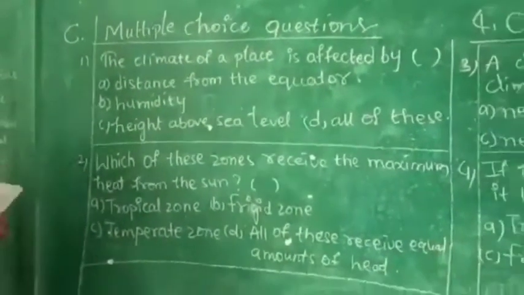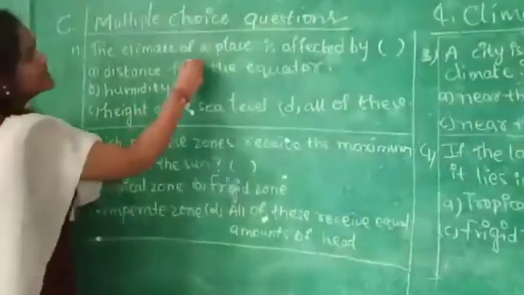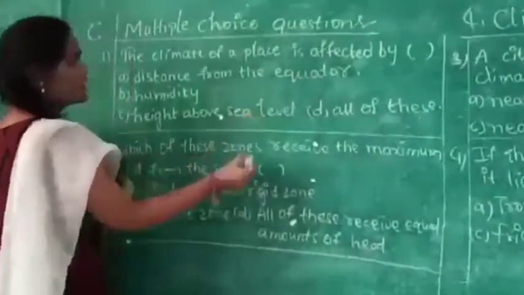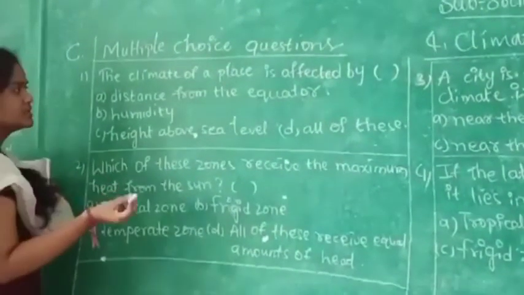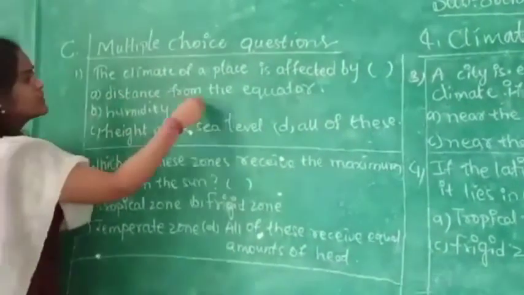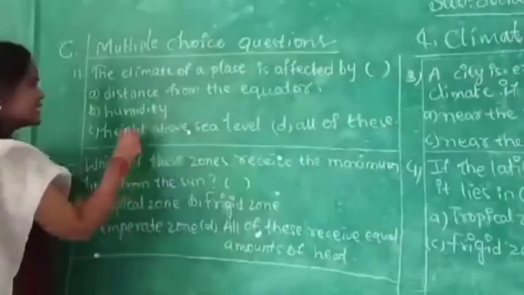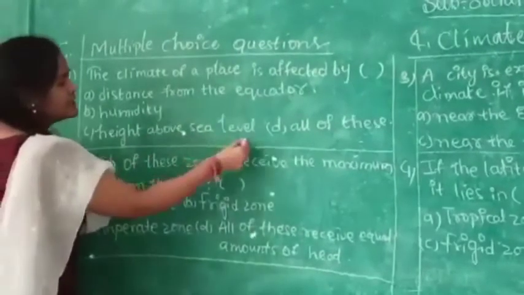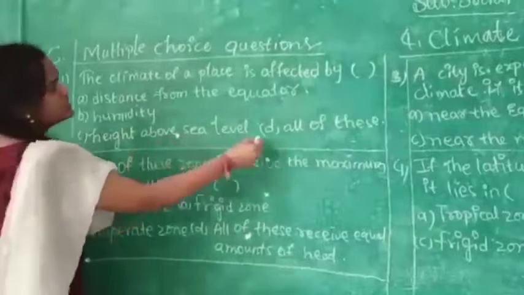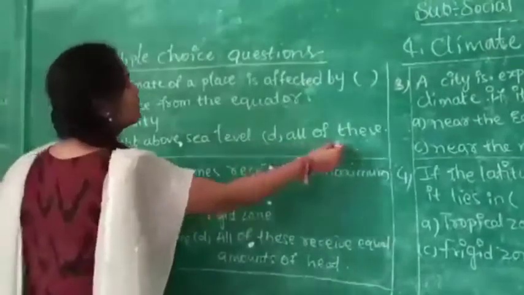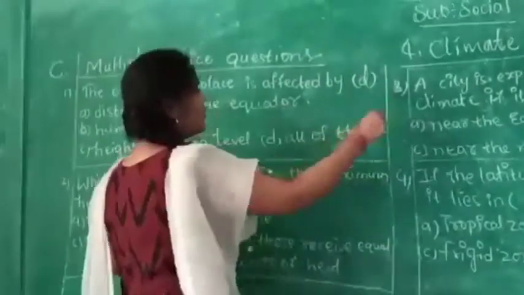See the first one: the climate of a place is affected by what? Already we discussed in the lesson the factors affecting the climate. In that we learned distance from the equator is there, humidity is there, height above the sea level is there. Then what is the correct answer here? These are all correct answers. So what is the option here? D, all of these. So write D here, all of these.